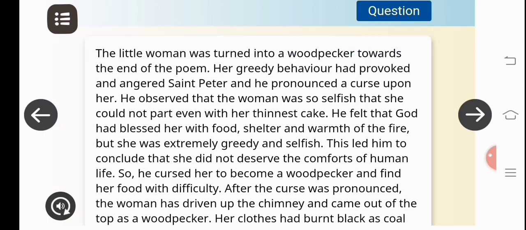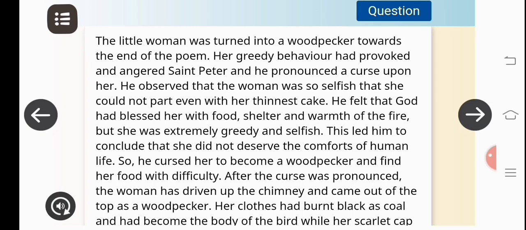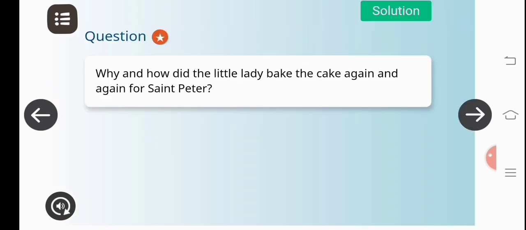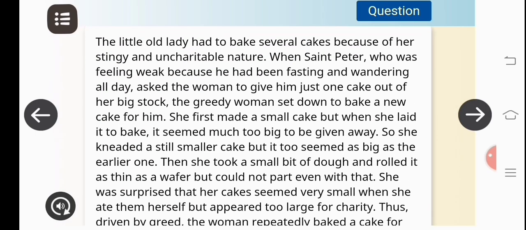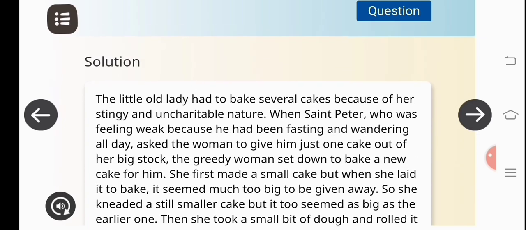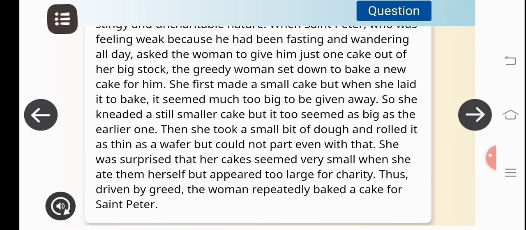Now the answer would be, guys, it is quite long. I think you should take the screenshot of this answer. Okay. Similarly, we'll see another question. Why and how did the little lady bake the cake again and again for Saint Peter? The answer would be, it is again a long answer, and I think you guys should take the screenshot of the answers to make a note. It will be quite helpful for all of you.